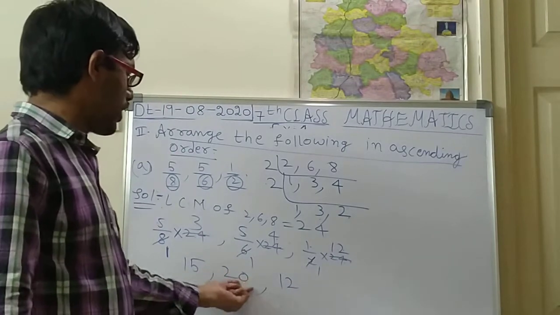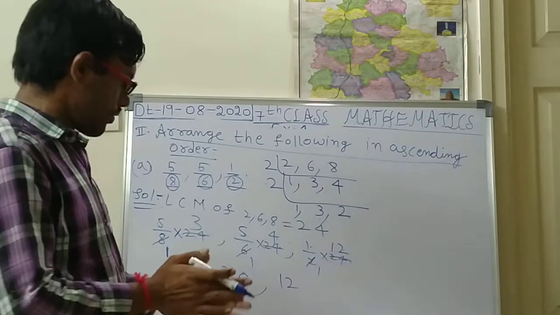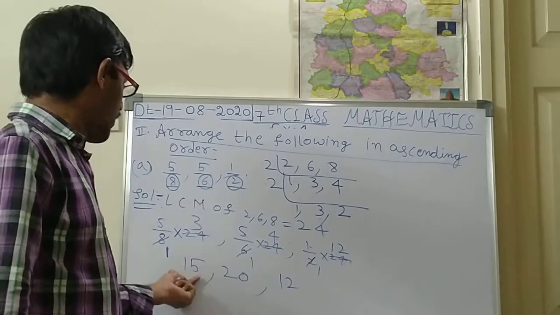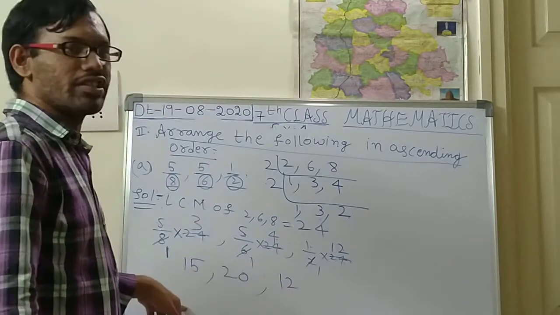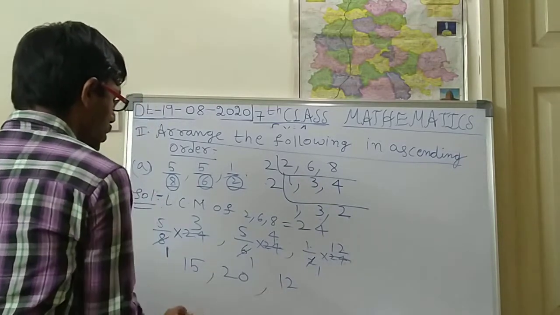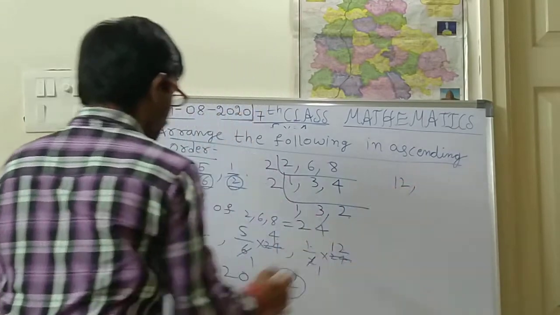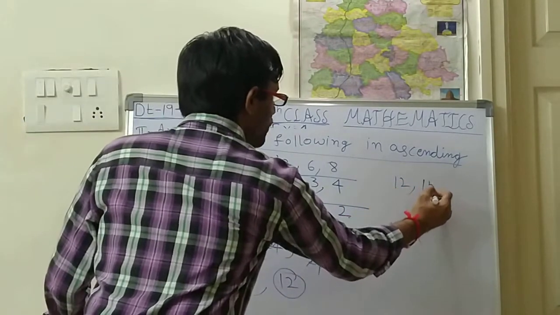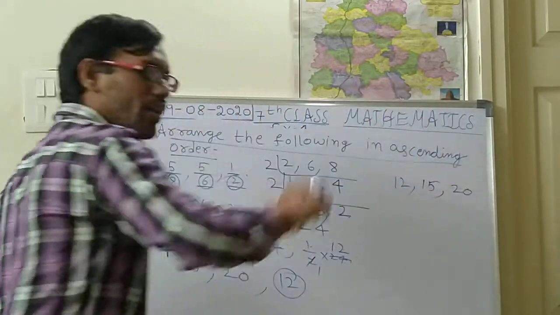So 15, 20, 12 are what we got for our problem. So for our fractions we got 15, 20 and 12. Now we can easily arrange in ascending order. Which is the smaller number among these 3? 12 is the smallest number, so first one is 12. Next smallest, 15 or 20? 15 is smaller. Next, 20 is the biggest. So they are arranged from small to big.